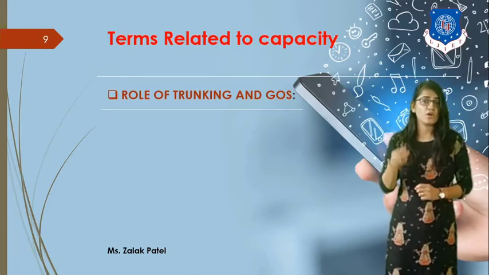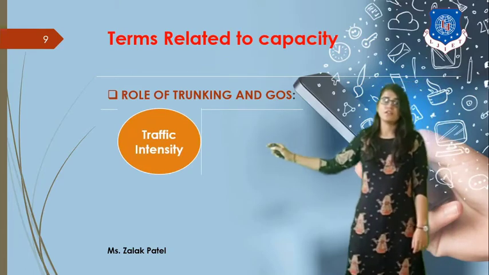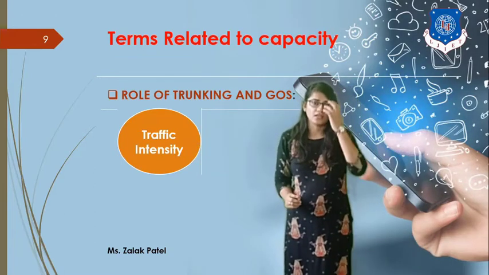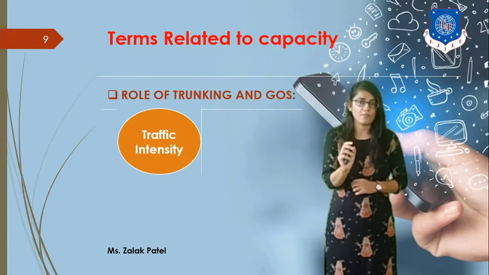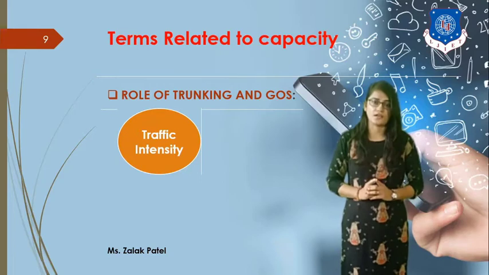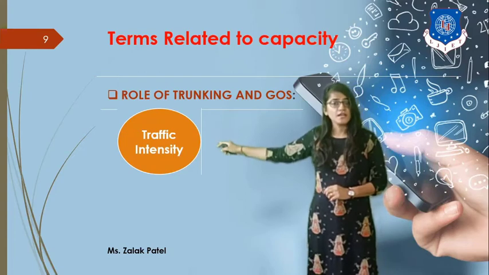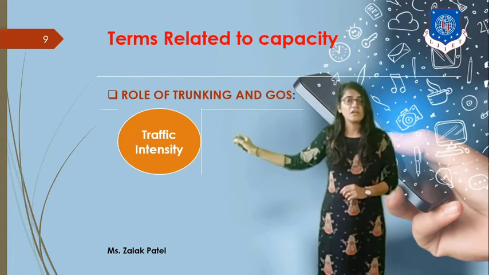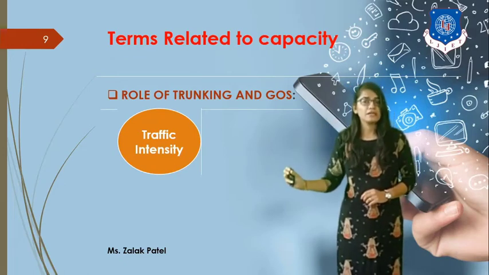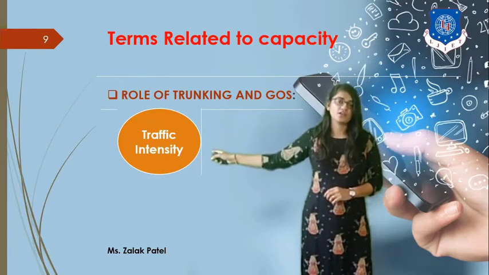the three major important terms. The first term is the traffic intensity. If you want to denote the traffic intensity, it is denoted by capital A with subscript U, which means user traffic intensity. If you want to define traffic intensity, it is given by the multiplication of the average time for call duration and the holding time for that particular call. So this gives us traffic intensity.